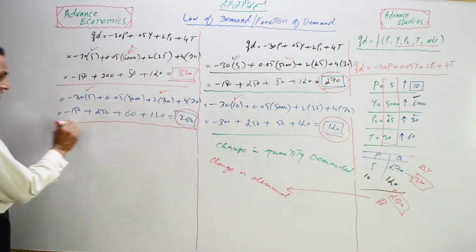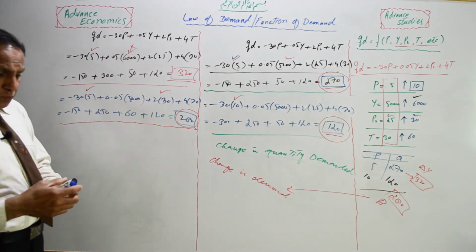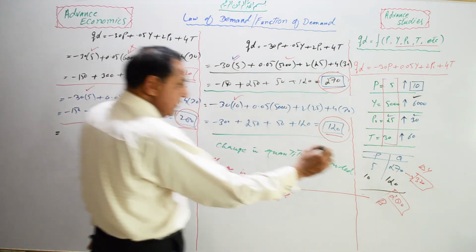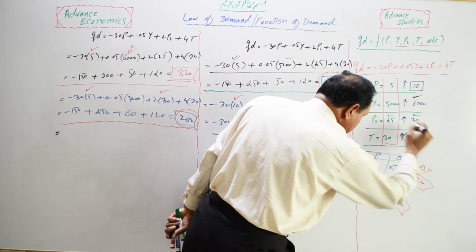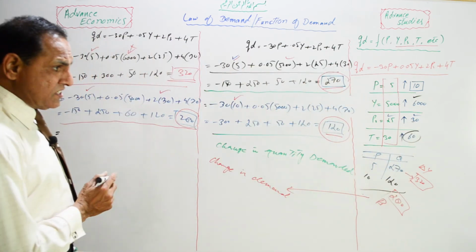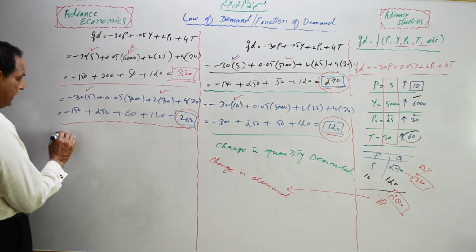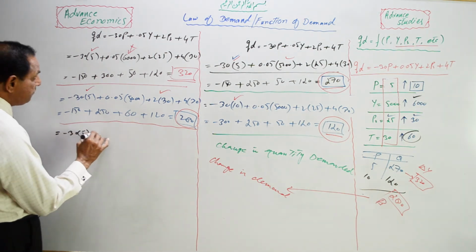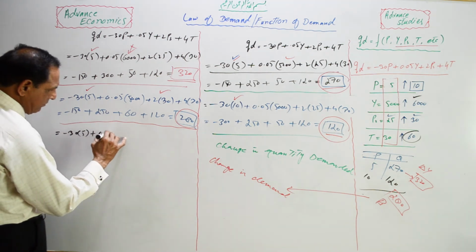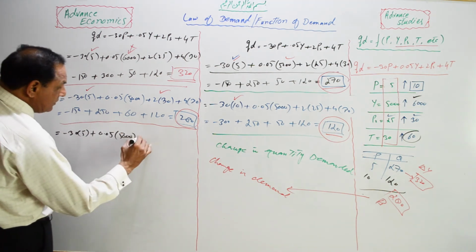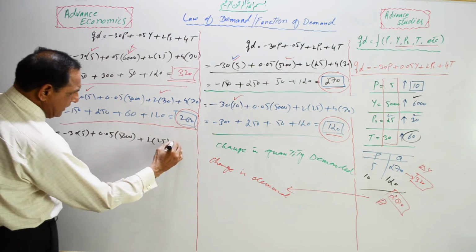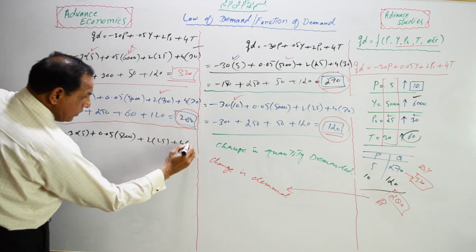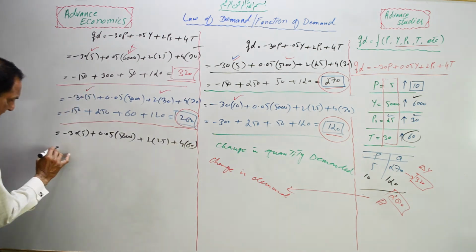Once again, we may see that there is a change in the fashion. Suppose there is a change in the fashion, and fashion goes to 60 units instead of 30. Put this value in the equation: 5,000 plus 2 into 25 and plus, and there is a change now. This changes now and goes to 60. Let's see what will happen.